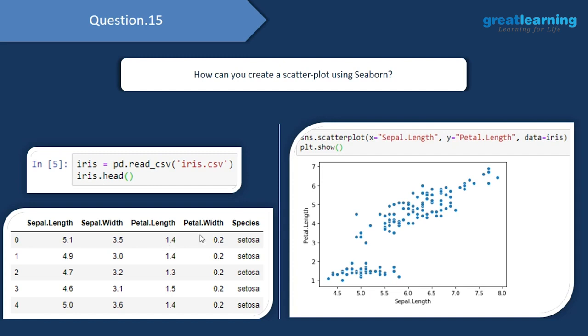And to create a scatter plot, we are creating a scatter plot between the sepal length and the petal length. So that is why we are mapping the sepal length onto the x-axis and the petal length onto the y-axis, and onto the data layer, because we are making this scatter plot on the iris dataset, we are mapping the iris object. And if you look at the result over here, you would see that there's a linear relationship between the sepal length and the petal length columns, which basically means that as the sepal length of the iris flower increases, the petal length of the iris flower would also increase along with it. So this again is an interesting analysis from this plot.